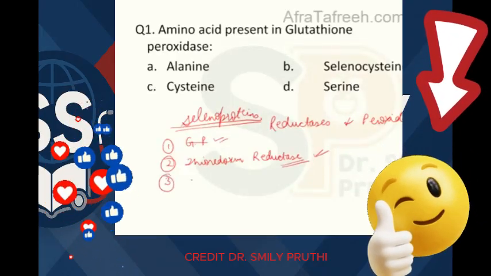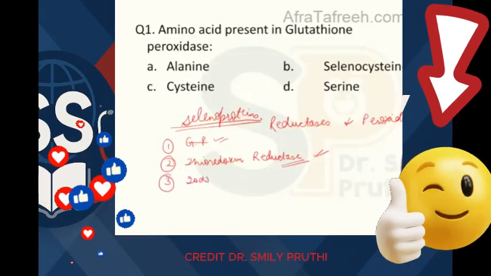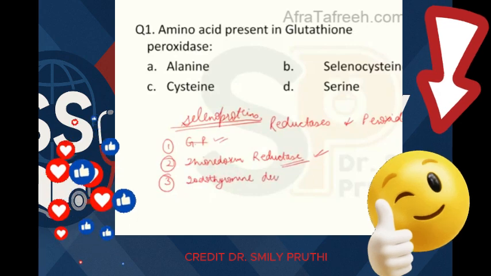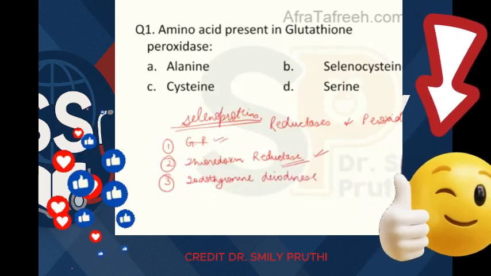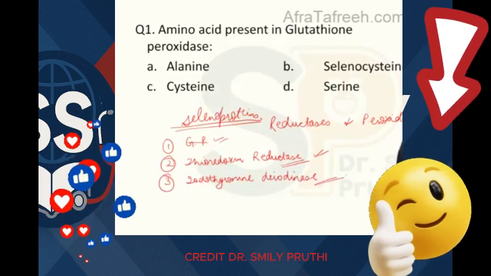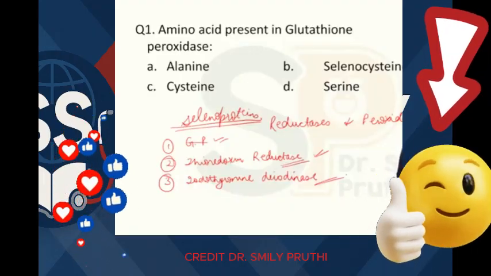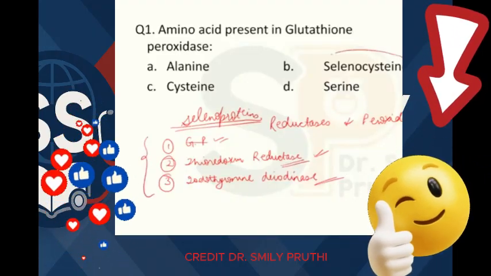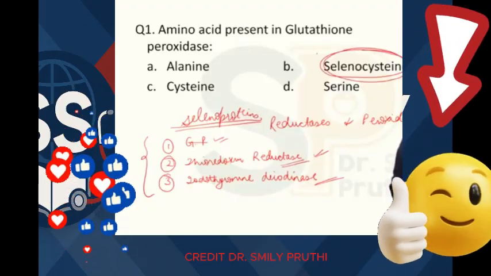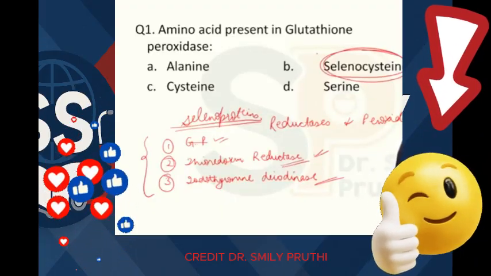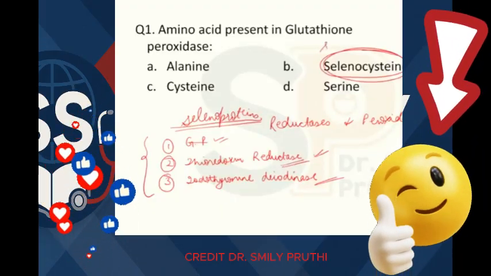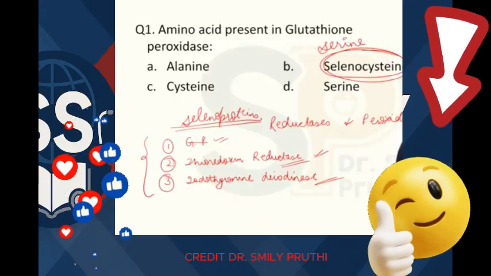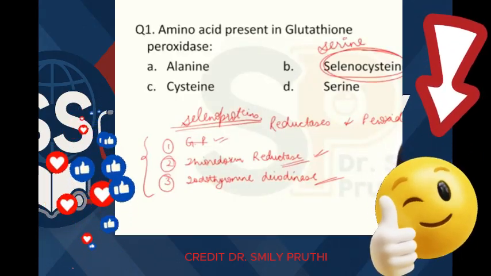Then third is iodothyronine deiodinase. This is involved in thyroid metabolism, right? So these three are examples of selenoproteins. And now you know that selenocysteine is the 21st amino acid. The precursor for selenocysteine is serine, right? All these are frequently asked questions about selenocysteine, the 21st amino acid, right?